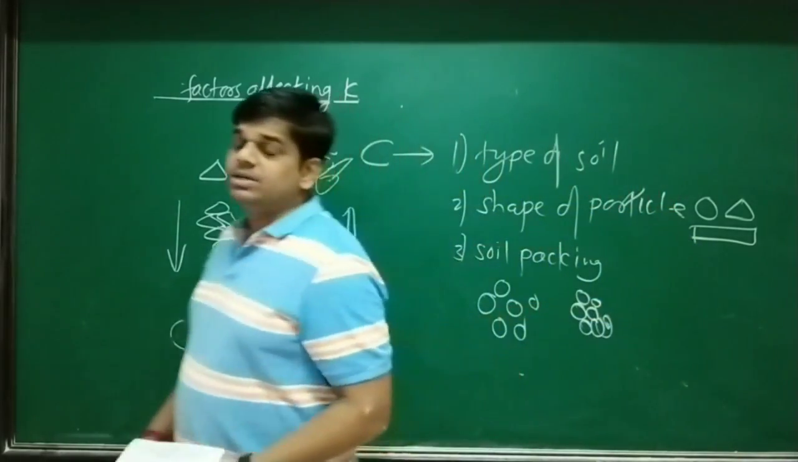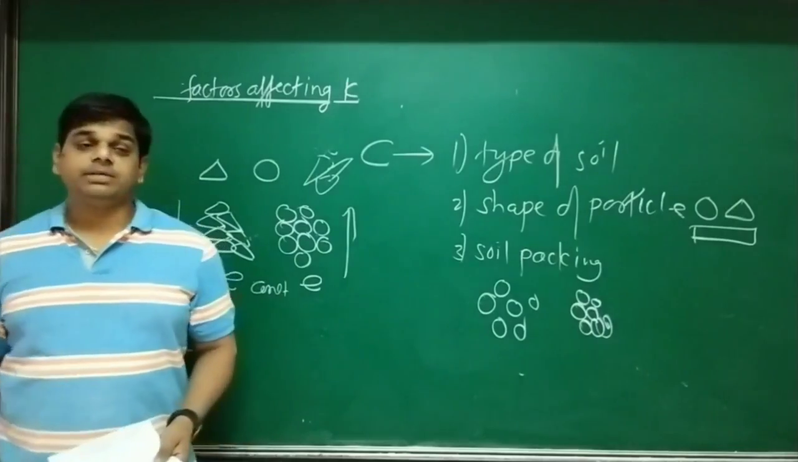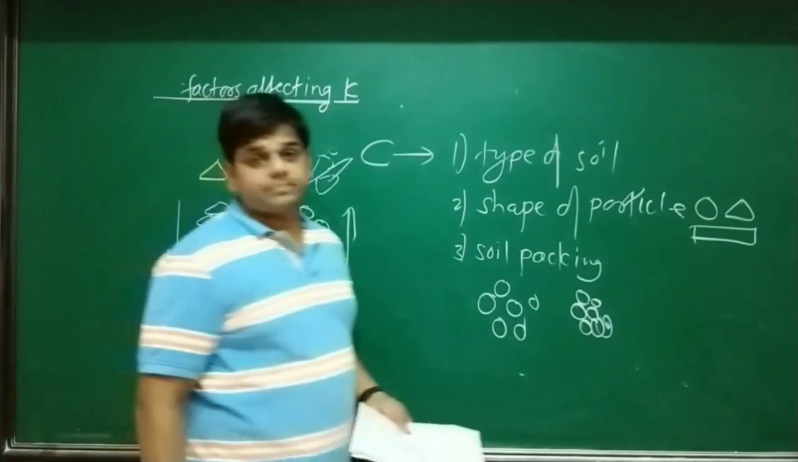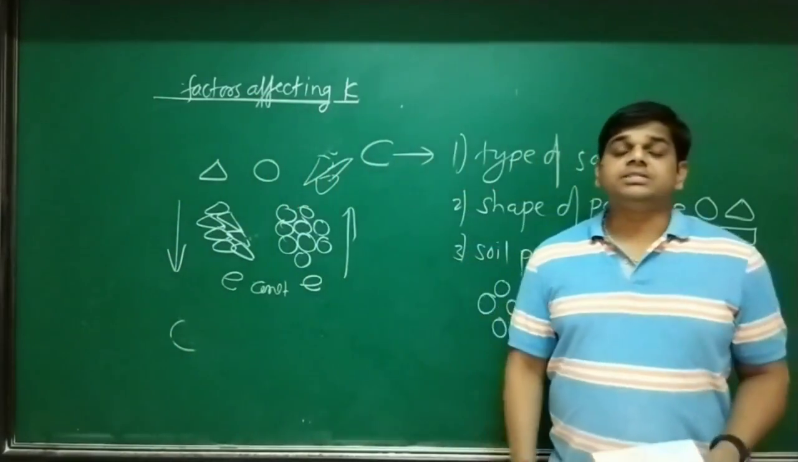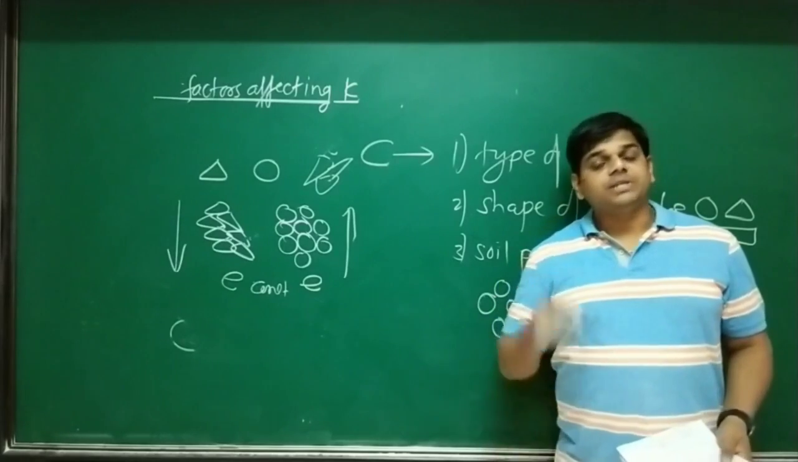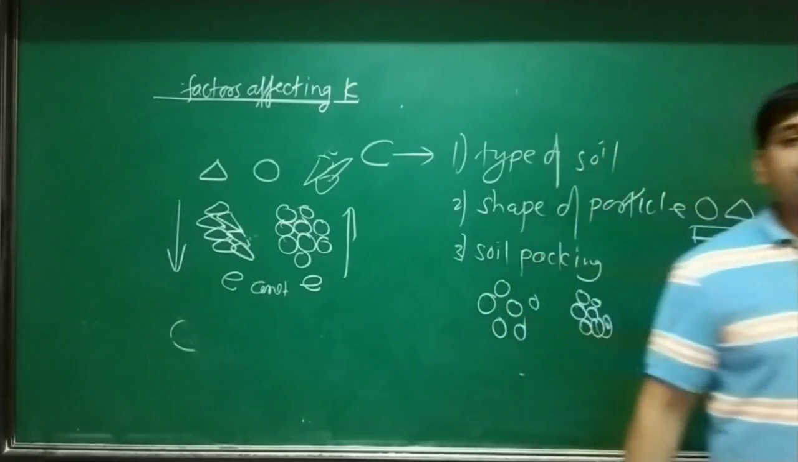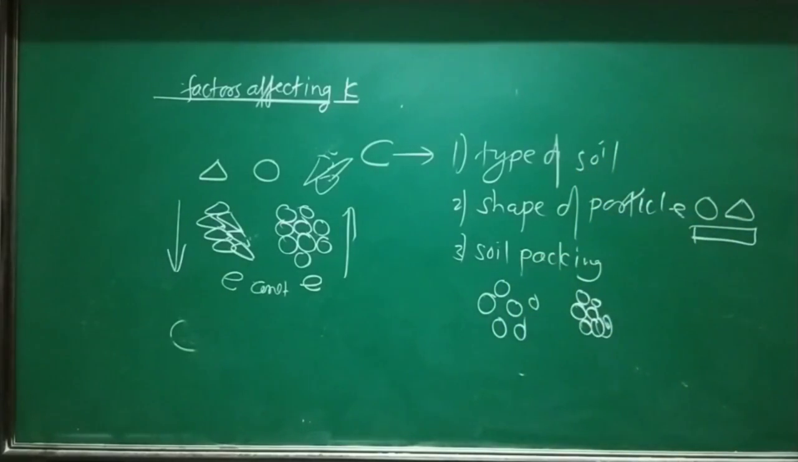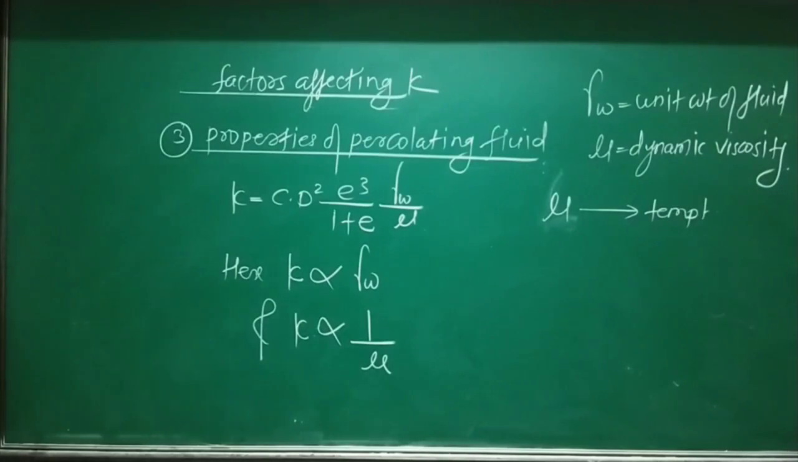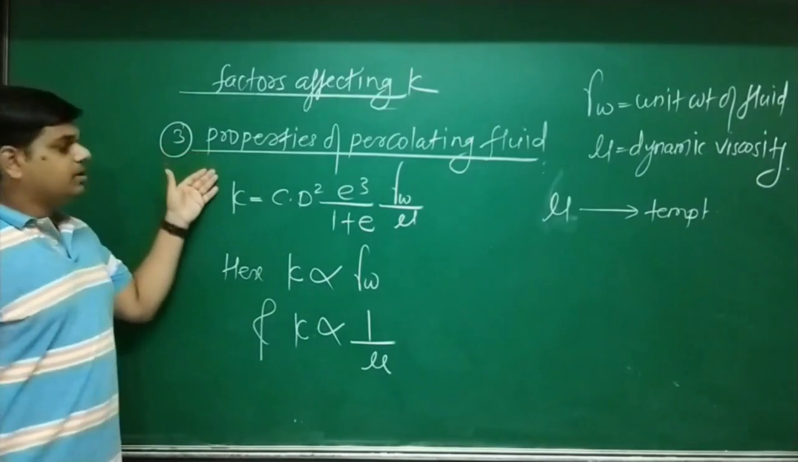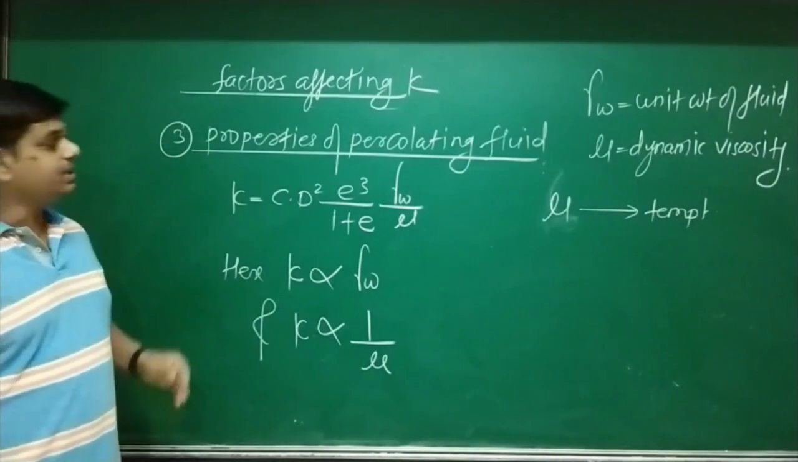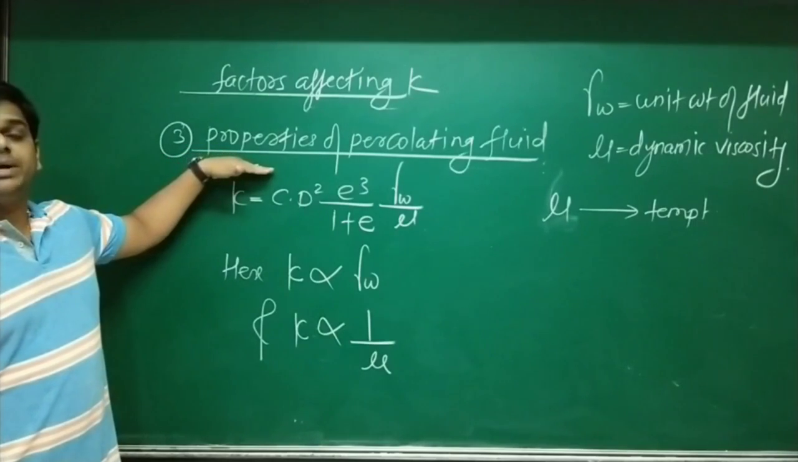So here completes the second factor affecting permeability. Now let's move to the third factor, that is properties of soil which affects the permeability. Look at the board. Let's move to the third property that affects permeability, that is properties of percolating fluid.